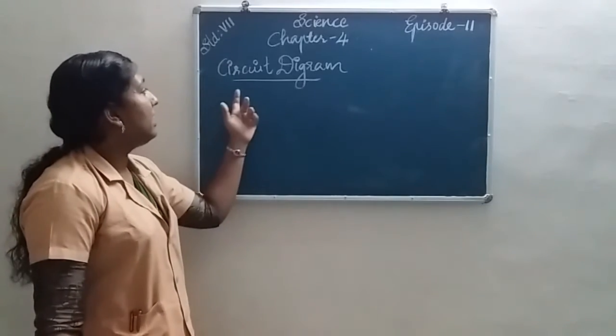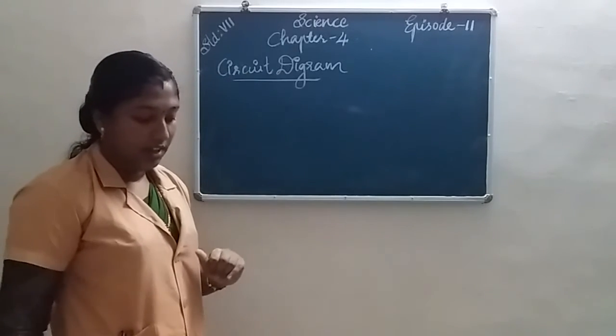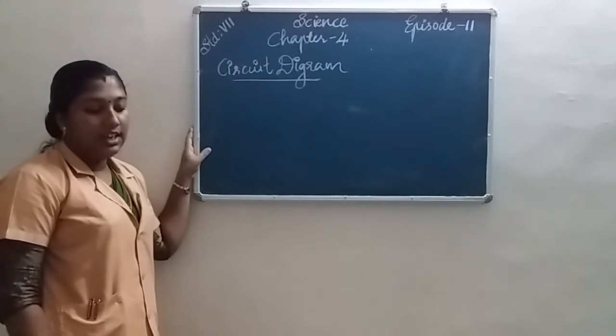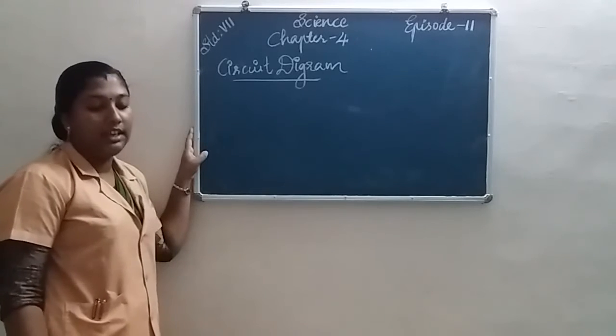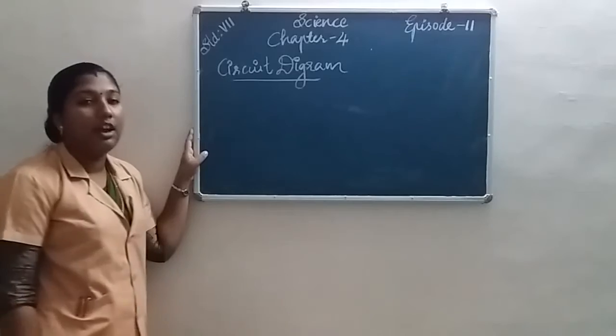Then what do we mean by circuit diagram? A circuit diagram tells us how the various components in an electric circuit have been connected by using the electrical symbols of the components.